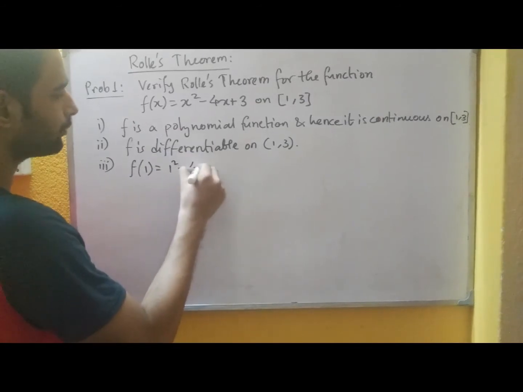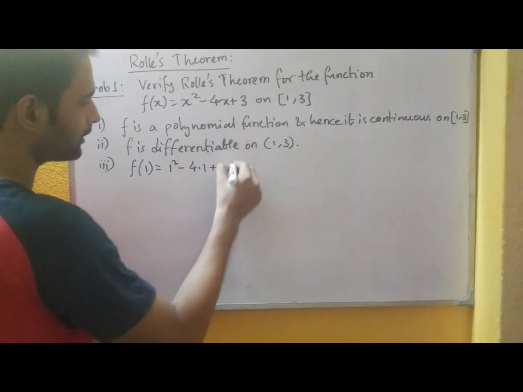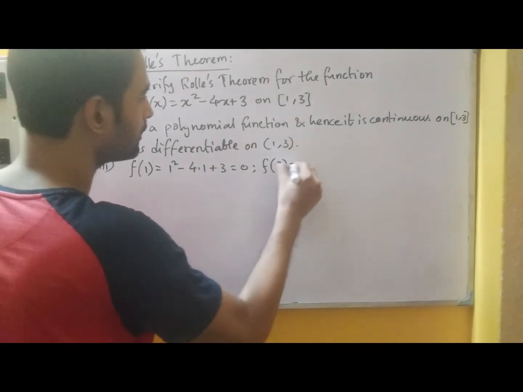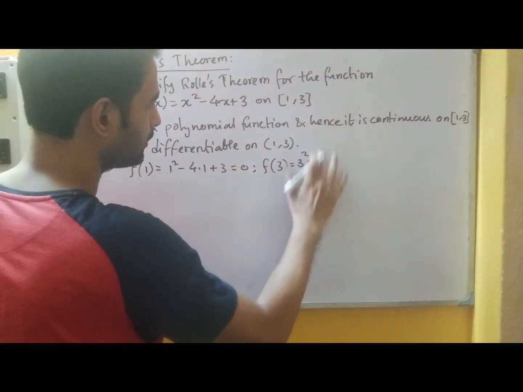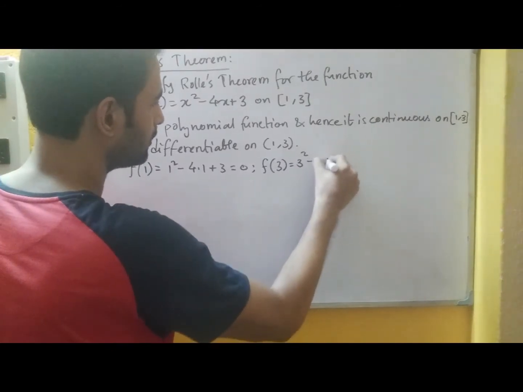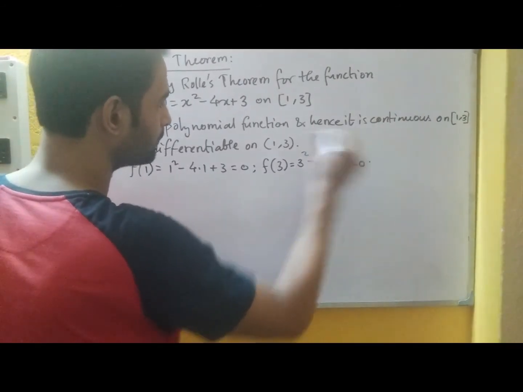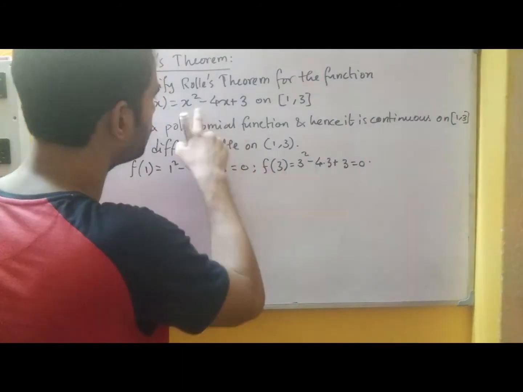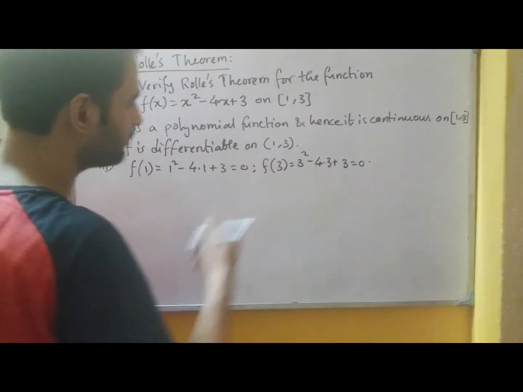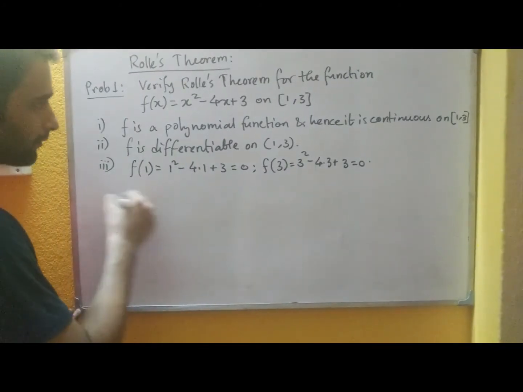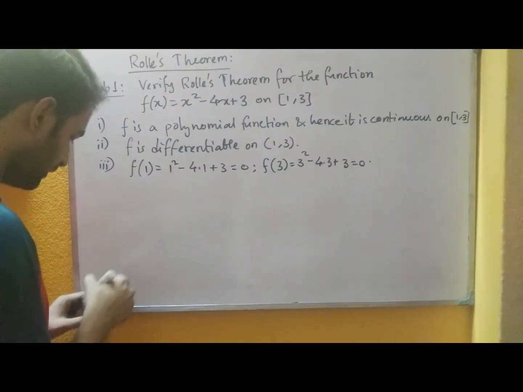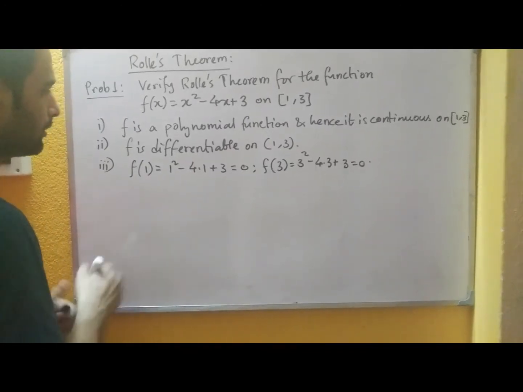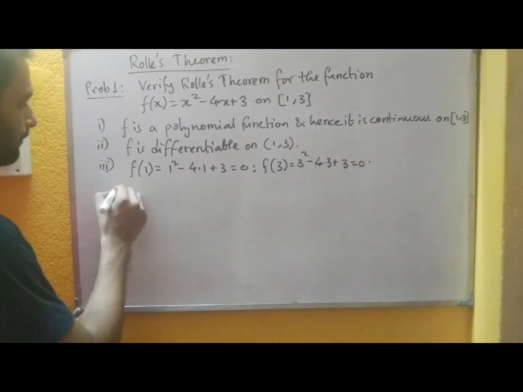It's 1 square minus 4 into 1 plus 3, it is becoming 0, and also f3 is 3 square minus 4 into 3 plus 3, it is again 0, because you can see that 1 and 3 are the roots of this quadratic equation, so they will become 0. So from here easily we can say that all the conditions for Rolle's theorem are satisfied by this function, so we can apply Rolle's theorem here.